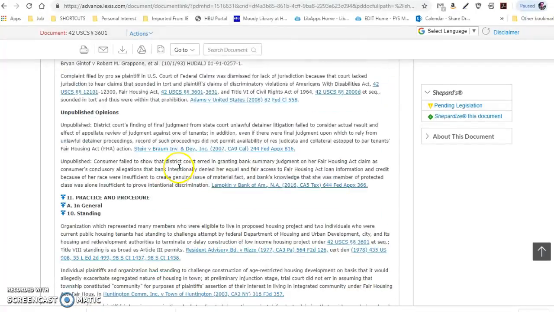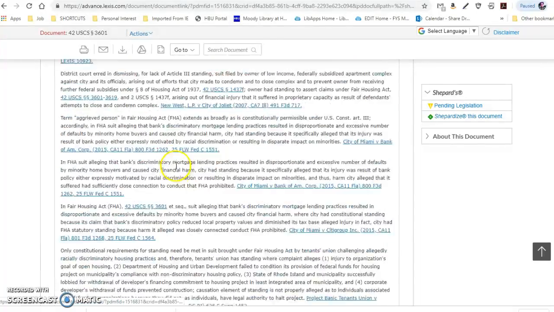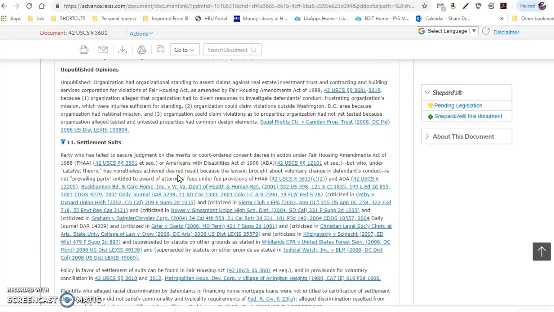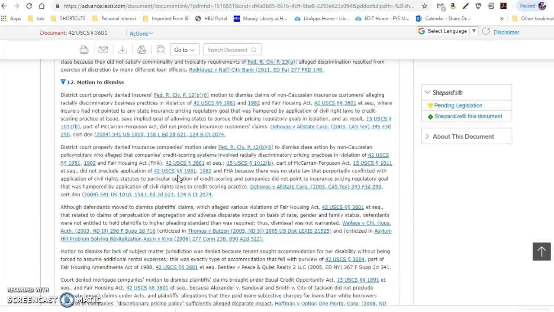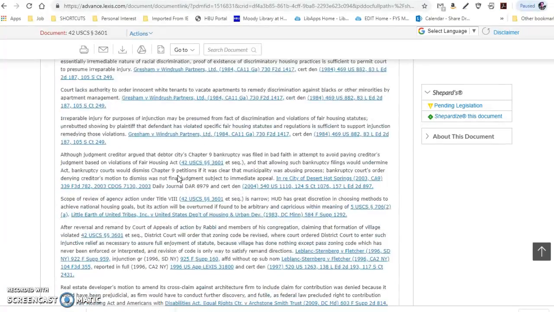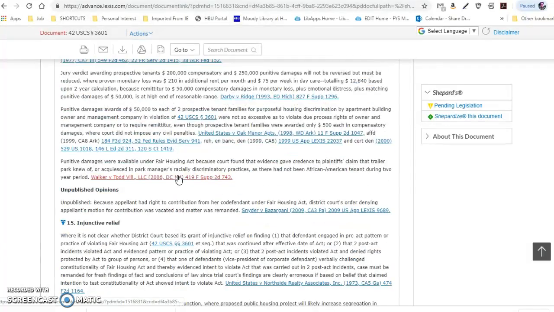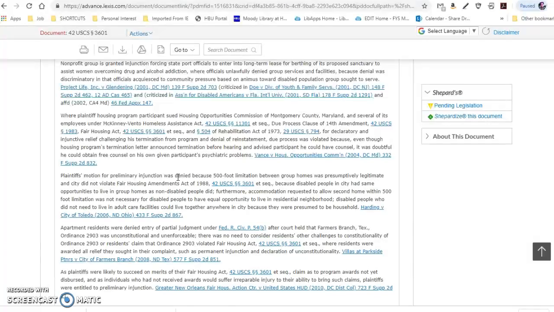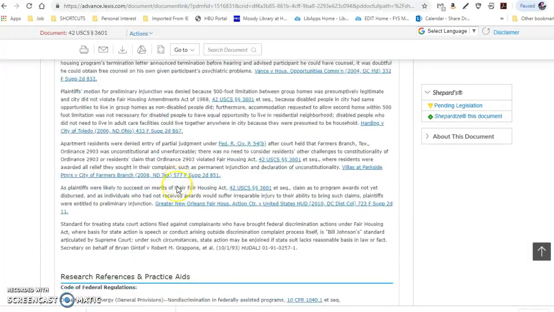So we've still got a long way to go. More unpublished opinions. Settlement suits. Motion to dismiss. More opinions, remedies generally. Money damages. Unpublished opinions, injunctive relief. So I guess each area has an unpublished opinion.